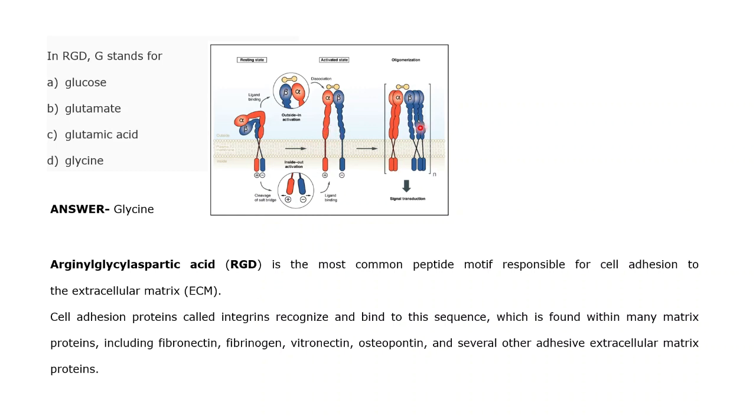Upon binding, these integrin receptors get activated, which in turn produces signal transduction, which helps in cell proliferation, cell migration, etc. This is an essential component of this signal transduction cascade. I am not going into detail in this. I just show a diagram for your knowledge. So in this case, in RGD, G stands for glycine.